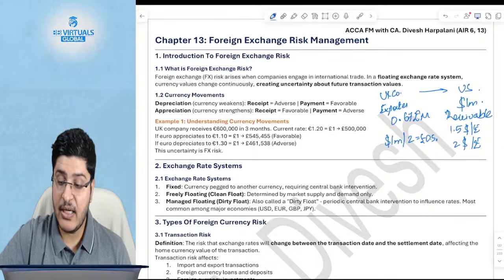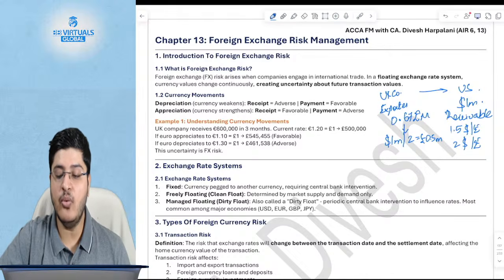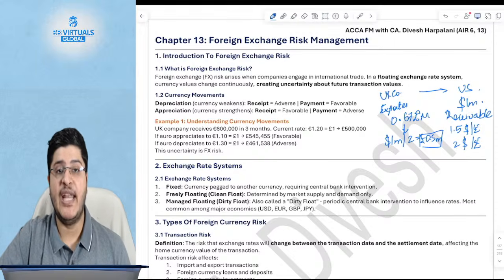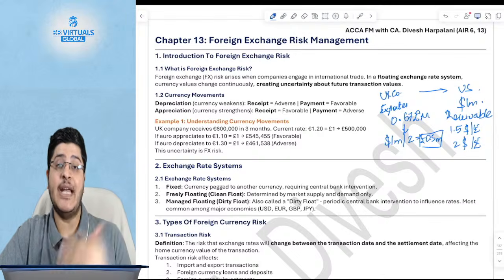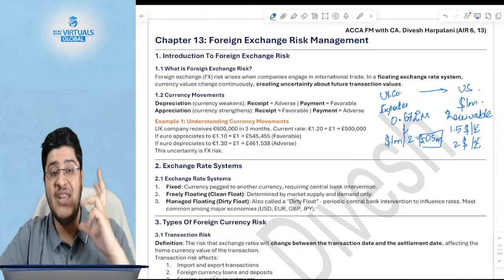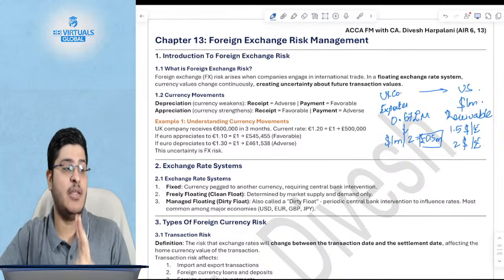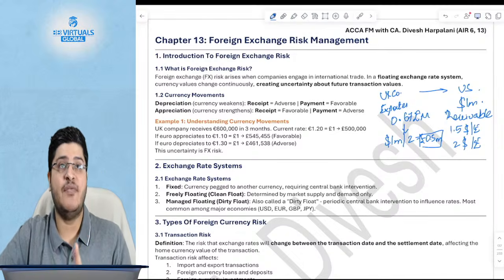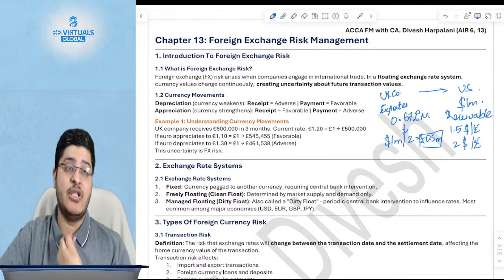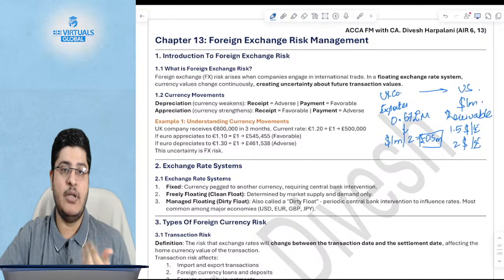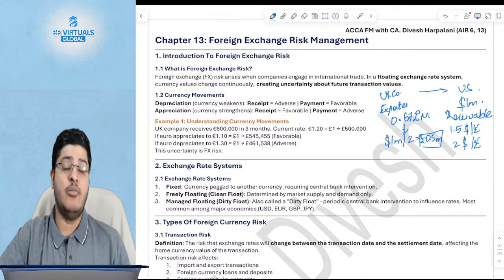So despite the fact that nothing else materially actually changed, your receivable actually reduced from 0.67 million pounds to 0.5 million pounds. Why did this happen? Because of the change in foreign exchange rate. This is called transaction risk, which is, on the date that you have done the transaction and on the date of payment, if there is a gap, during that gap, if the foreign exchange rate changes, because of that there might be a risk. There could be an adverse effect, or there could be a positive effect also.